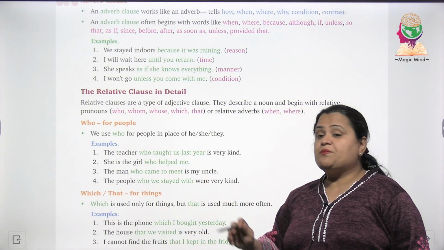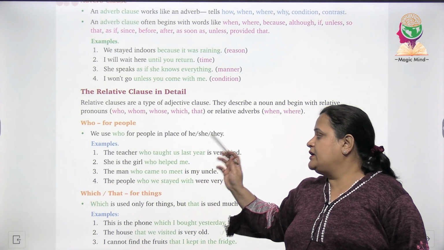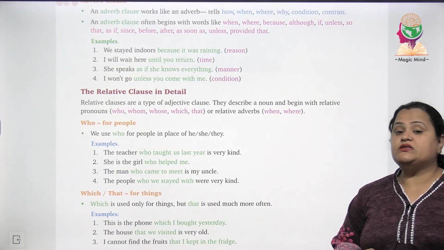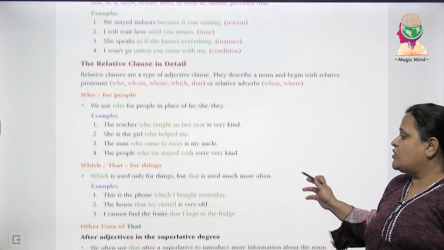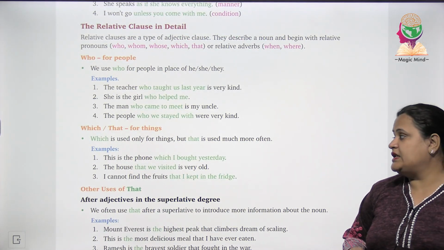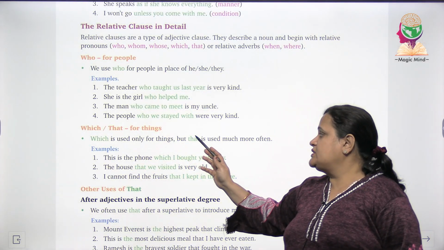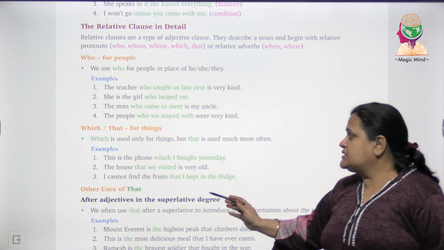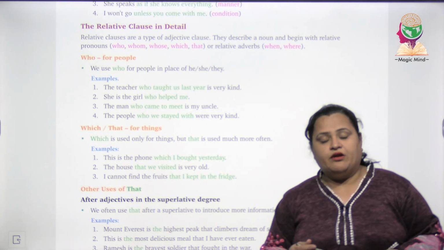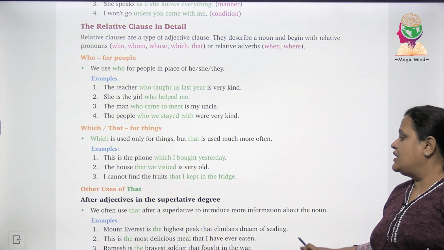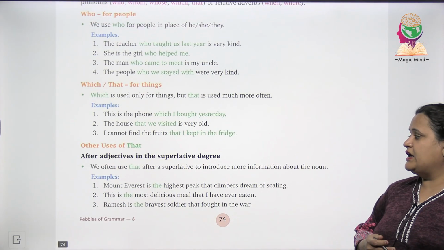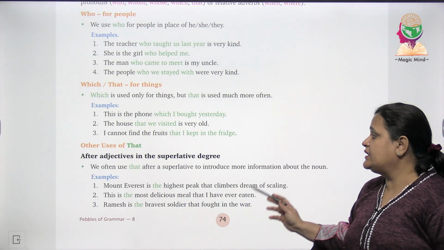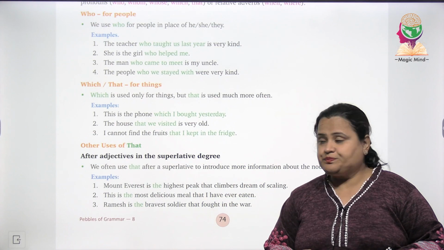Example आप खुद से पढ़ेंगे. एक मैं आपके लिए पढ़ रही हूँ. The teacher who taught us last year is very kind. Which और that हम use करते हैं things के लिए, which is used only for things but that is used much more often. This is the phone which I bought yesterday. Rest examples read yourself.